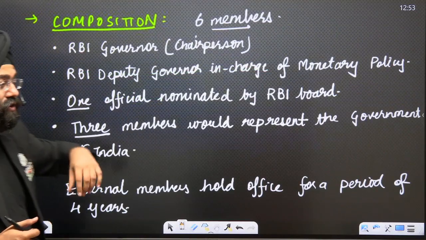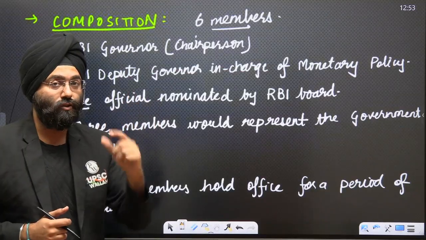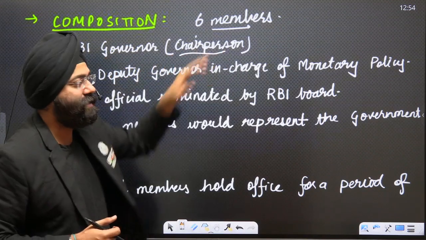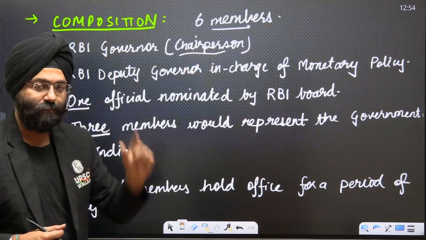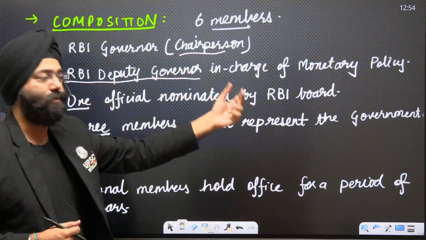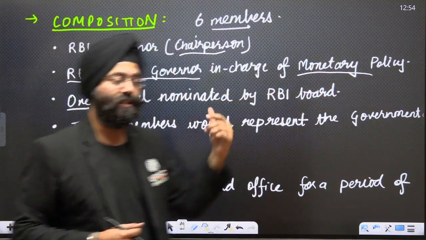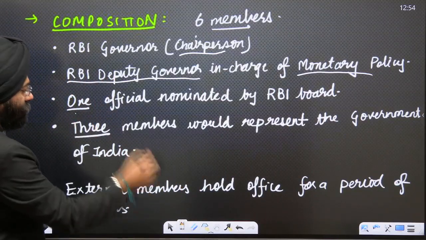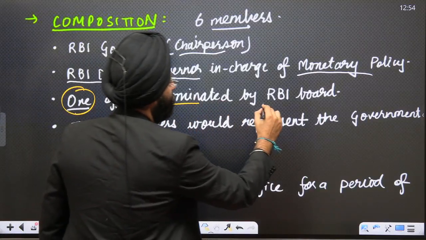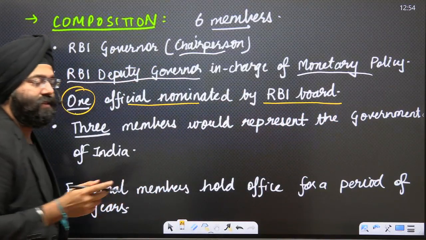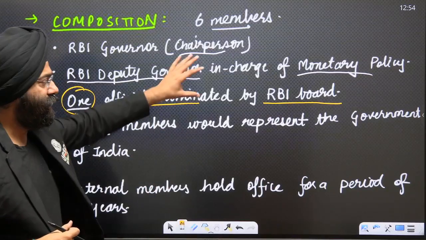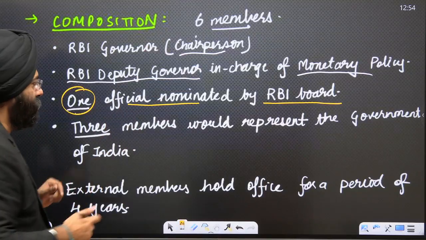Now comes the composition, which becomes very important for your preliminary examination also. Now let's see. First is the RBI governor, who is the chairperson of this Monetary Policy Committee. Second, we have the RBI deputy governor, who is in charge of the monetary policy, is also a member of this committee. Third is one official member that is nominated by the RBI board. That means what the RBI board says that this particular person should be the member, he is nominated and he becomes also one of the members of the MPC.